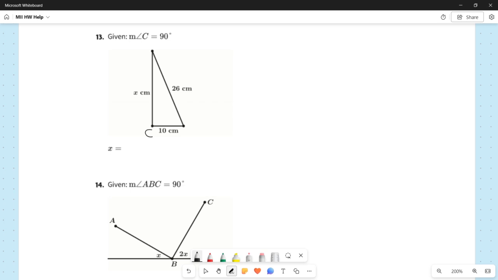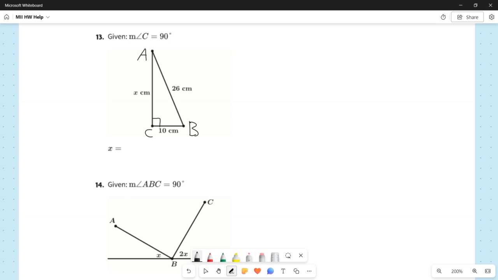I could write 90, but I also know that 90 degrees is a right angle, and we can indicate a right angle with a box. I could put the number 90 there, but I think it's going to be better if we just use a box to indicate that angle is in fact a right angle. I don't think we're going to need this, but I'll just say that can be A and that can be B. It's fine. I don't think it's going to matter.